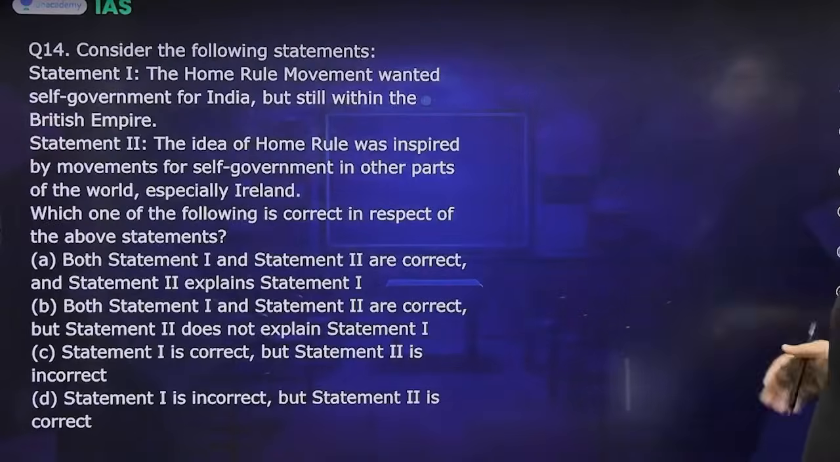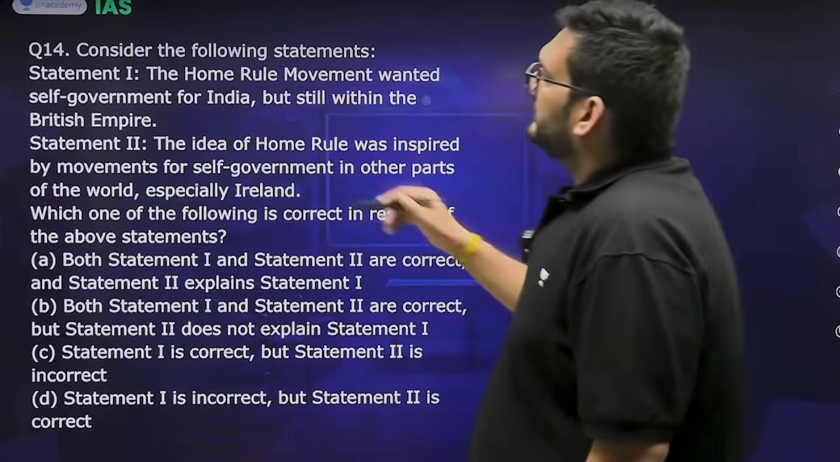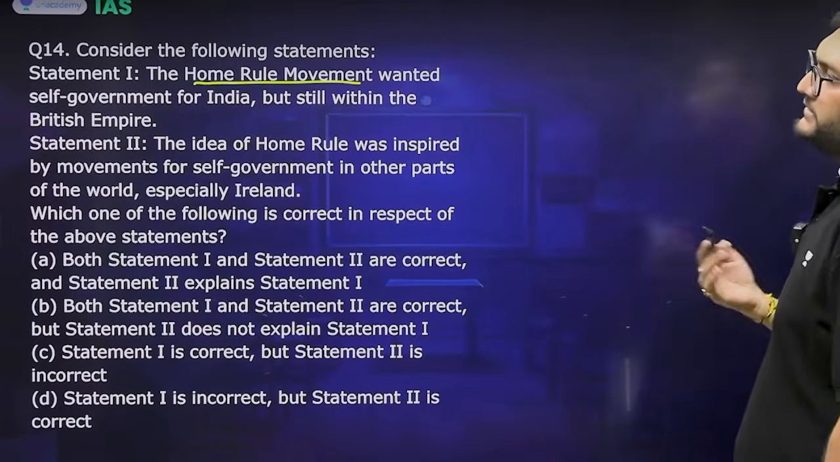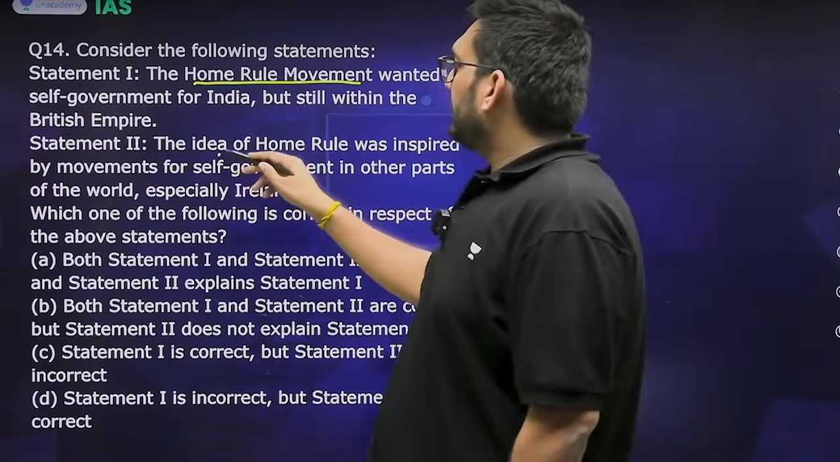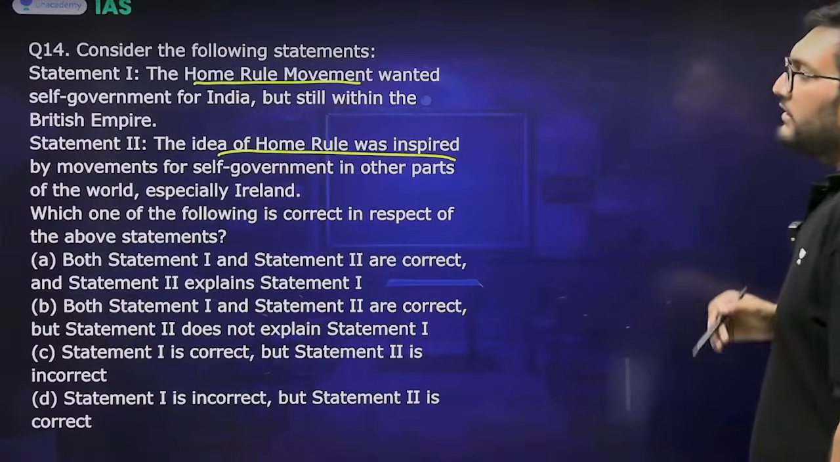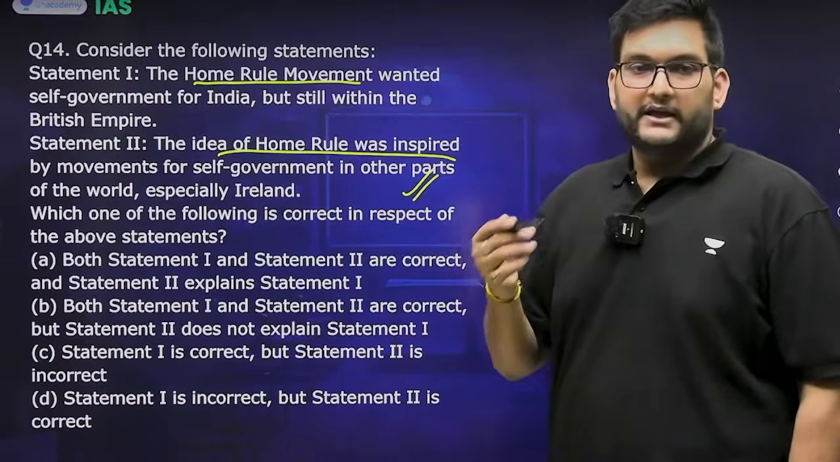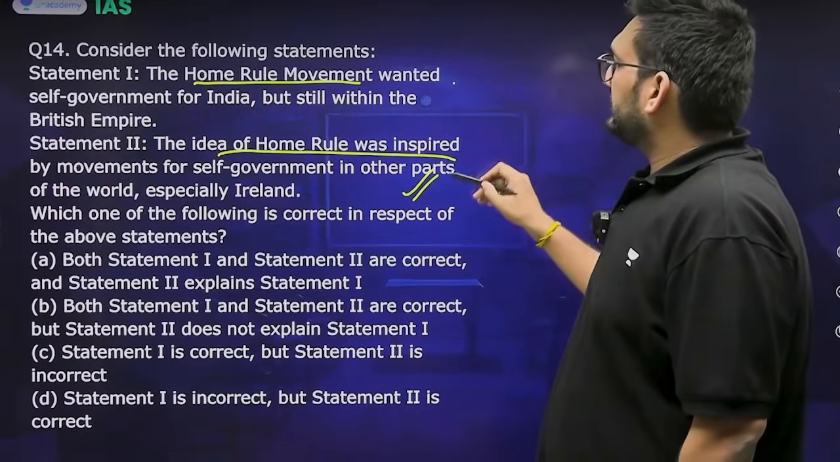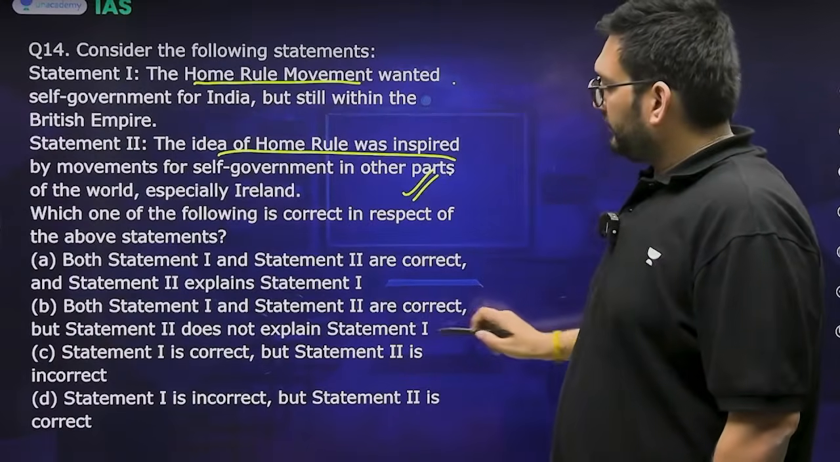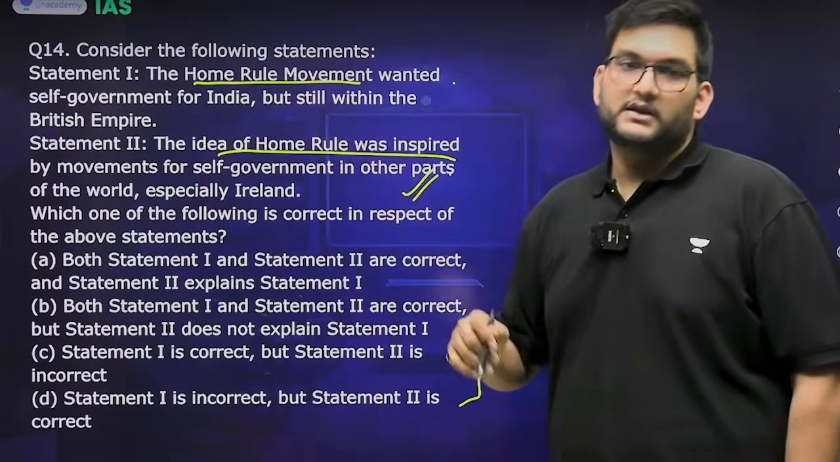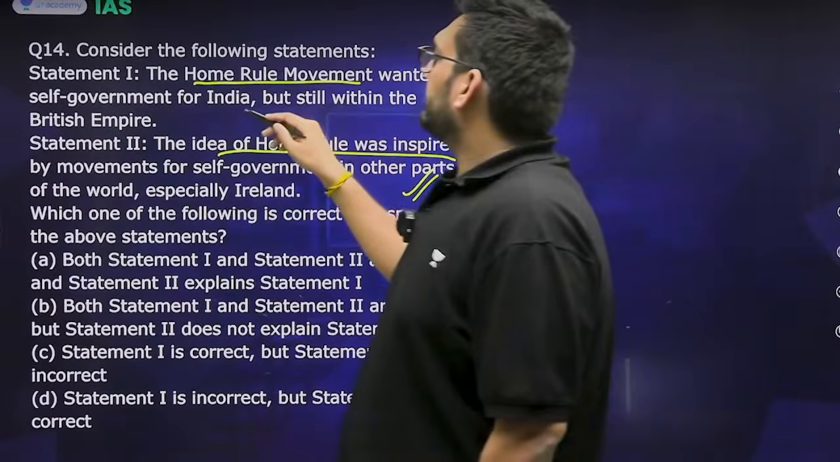Then, consider the following statements. The Home Rule movement wanted self-government for India, but still within the British Empire. The idea of Home Rule was inspired by movements for self-government in other parts of the world, especially Ireland. Here, we have to ascertain if both the statements are correct. If not, then we go into this area. If both are correct, does the second one explain the first? So, is the first statement correct?